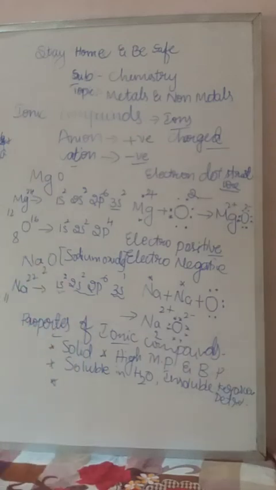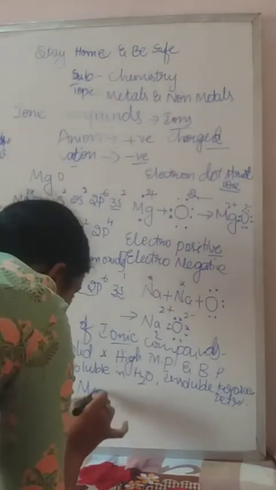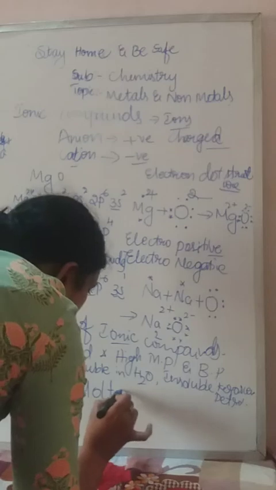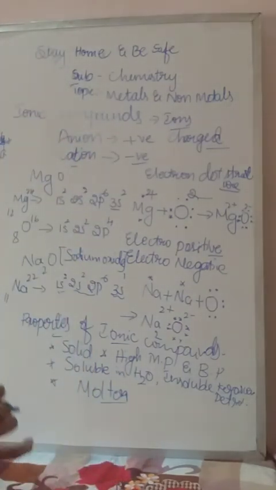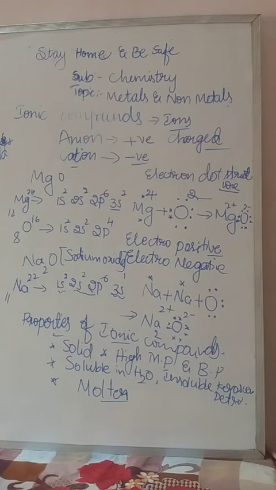Next is, in the molten state, ionic compounds conduct electricity, because of the strong electrostatic force between the ions. Molten means in the boiling stage. Okay, in molten state, ionic compounds can conduct electricity because of the strong force of attraction. These are the properties of ionic compounds.